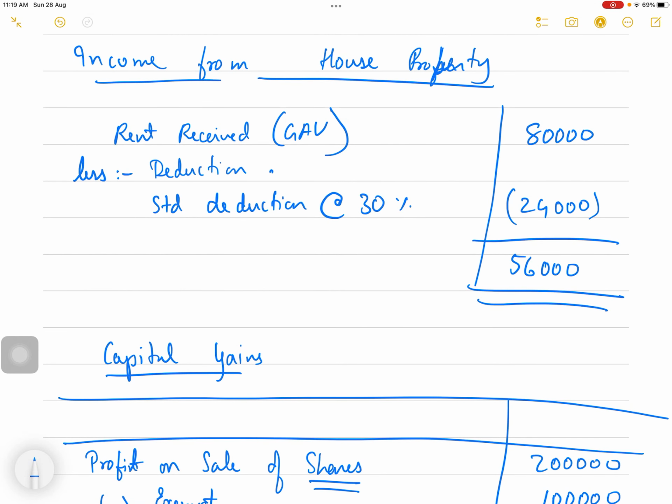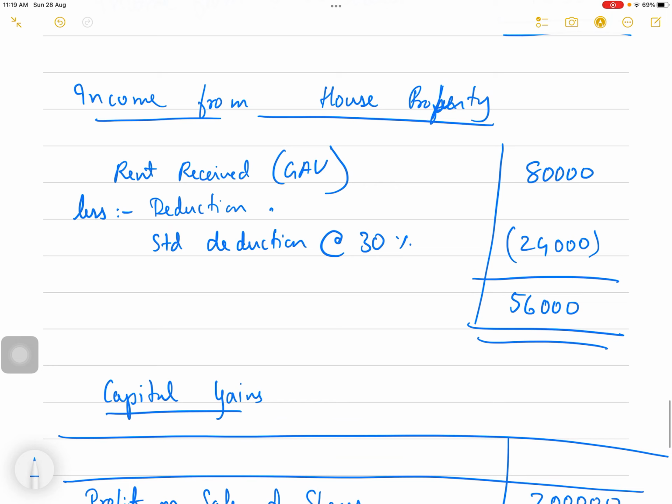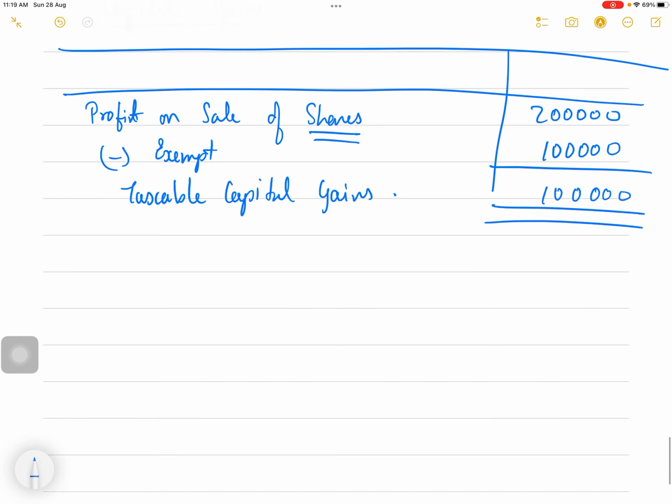I can also assume that rent received is on machinery given on rent, then it will become income from other sources. So whatever you are assuming, write it in the note. But it's better to assume that this is from house property. Just put a note assuming that rent received is from house property. 30% deduction you can claim, 56,000.